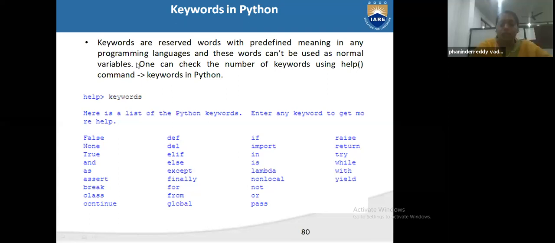What is a variable? If we ask for the value of a variable, that is called a variable.